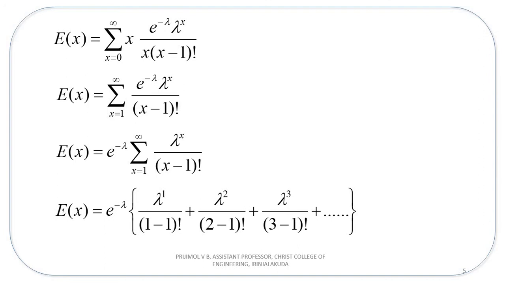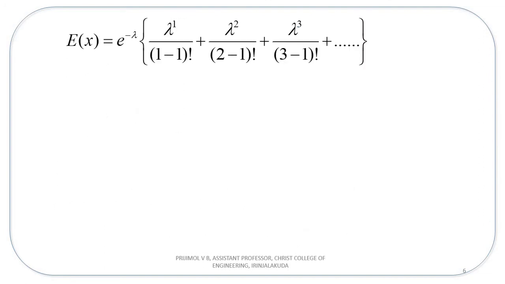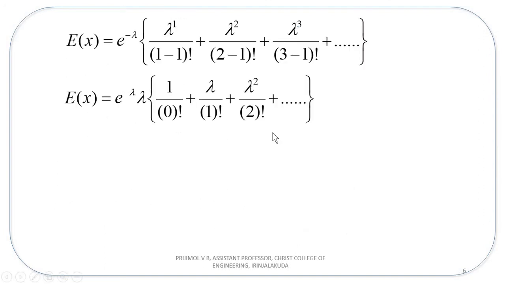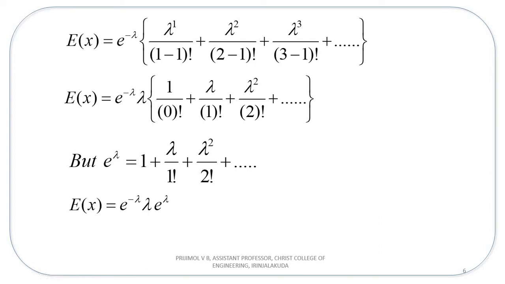After expanding, you will get this equation where 1 minus 1 is 0 factorial, which is nothing but 1. And you know that the expression inside the flower bracket is nothing but the expansion of e raised to lambda. I am going to replace that by e raised to lambda. After simplifying, you get the expectation of Poisson distribution as lambda. Now let us find the variance. This is the formula for variance.